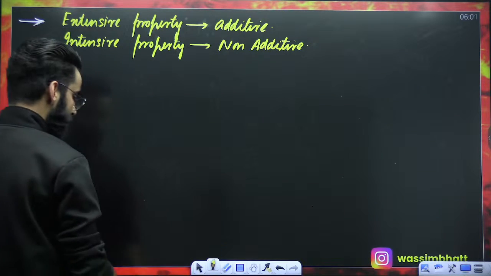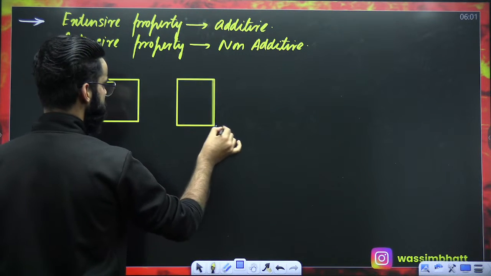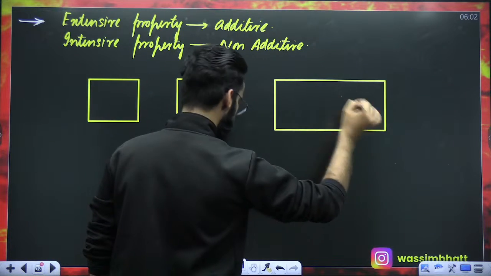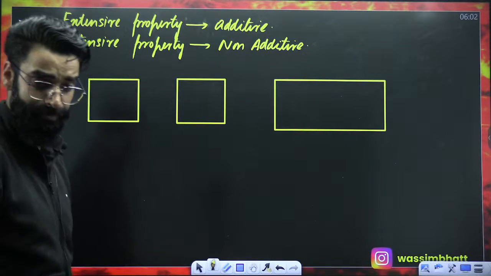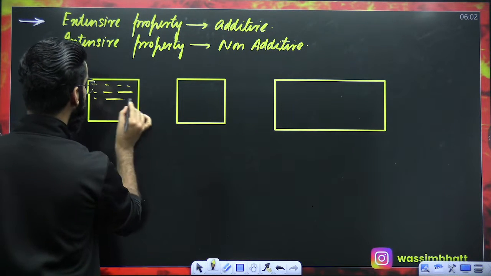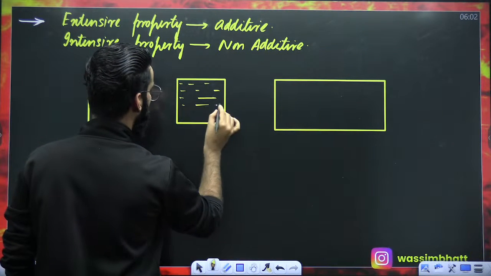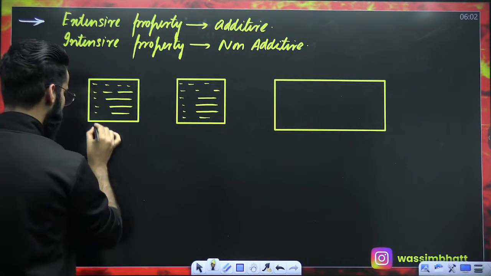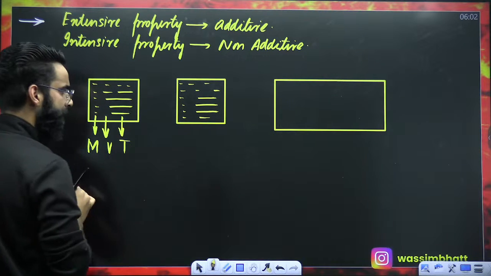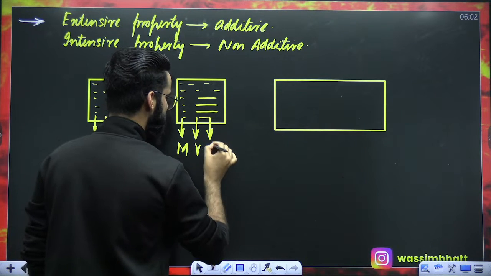Now, what exactly does it mean? Have a look. For example, this is one container which I took. This is one more container which I took. And this is one more container which I took over here. Simple. I'm taking 3 containers. This container is, for example, filled with water. This container is also filled with water. Let me assume mass of this water is m, its volume is v, and its temperature is T.